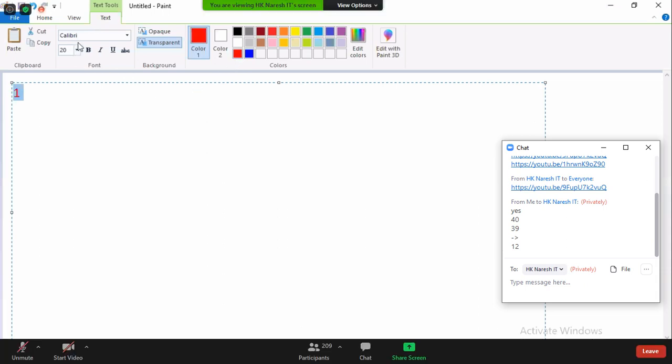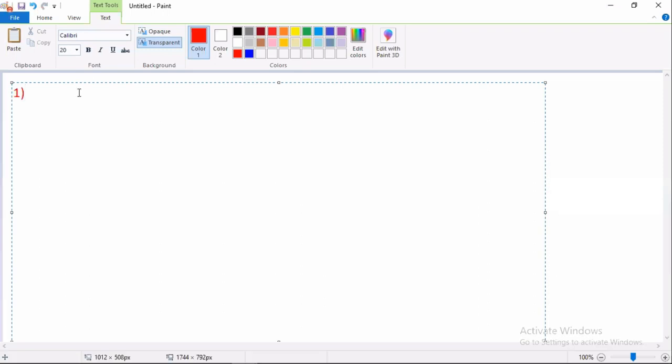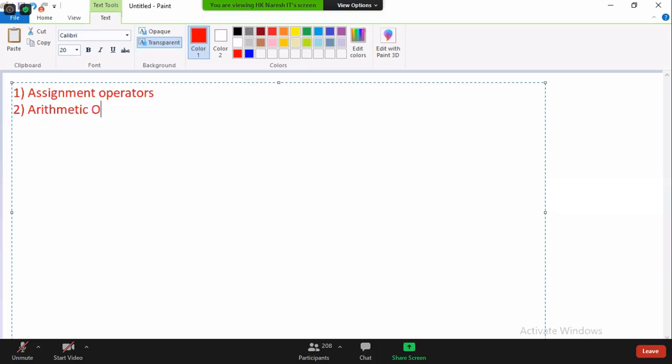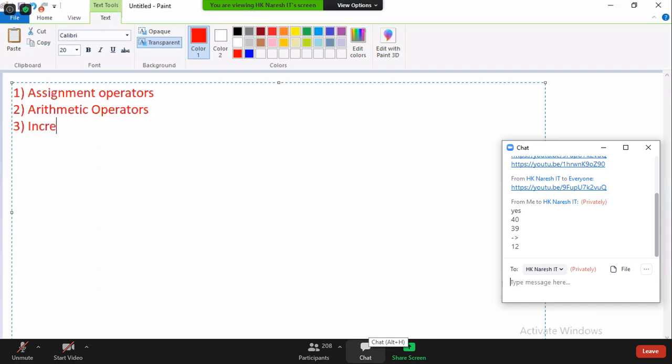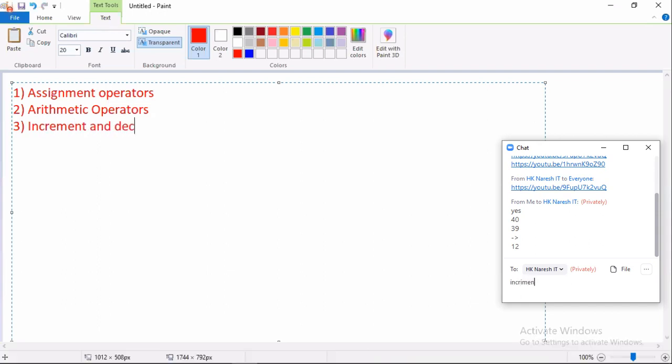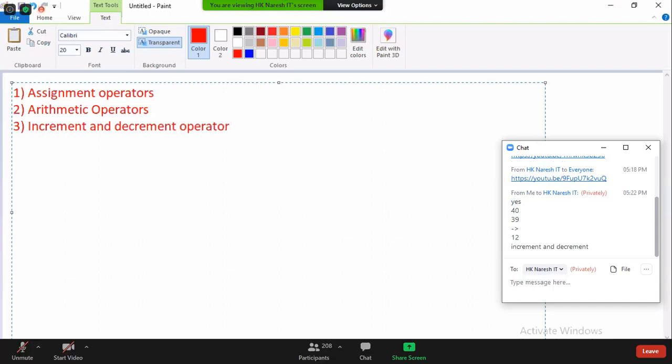The category list changes from trainer to trainer. Don't worry about the operators list. Don't remember the category number, only remember how many operators there are. The first operator I always want you to remember is the assignment operator. Then second, the arithmetic operator. Third one is the increment and decrement operator.